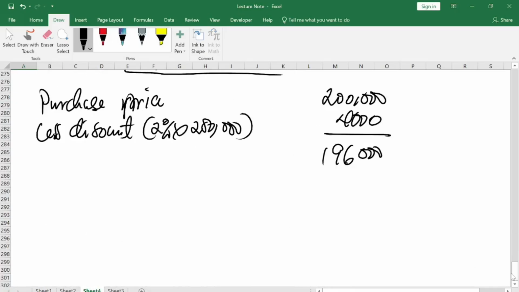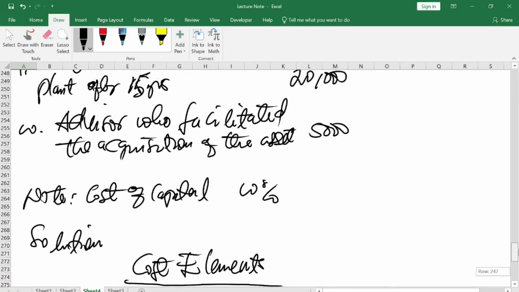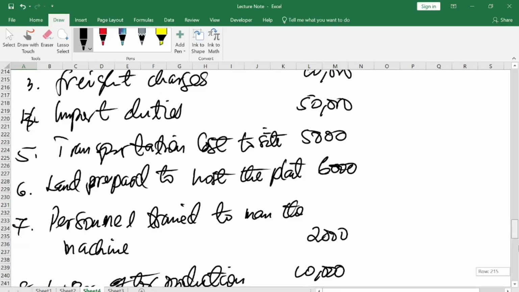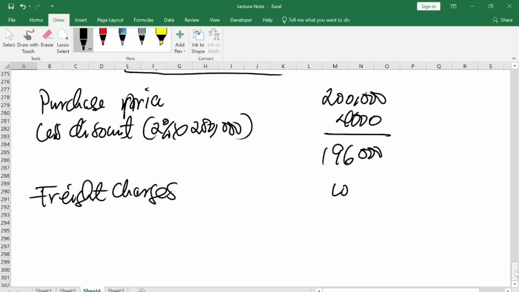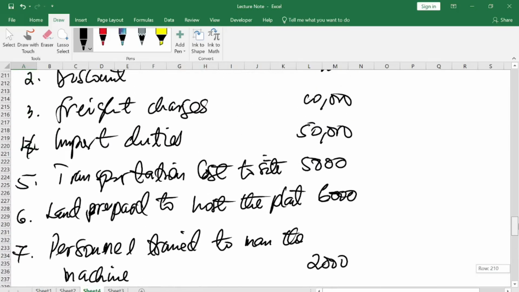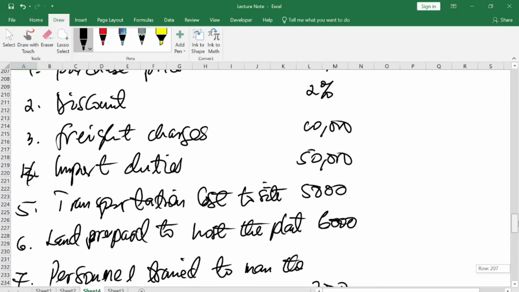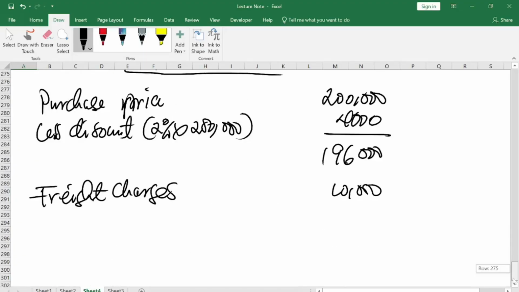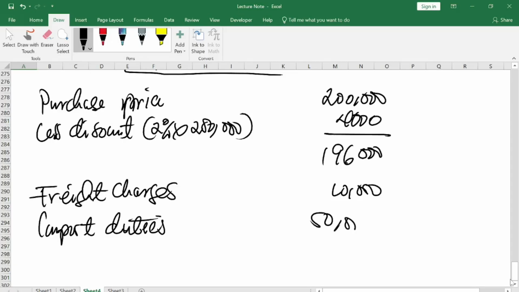The next item is freight charges. When they were bringing it, they incurred freight charges. You capitalize it. Freight charges is 10,000. Then the next item is import duty, which is 50,000.